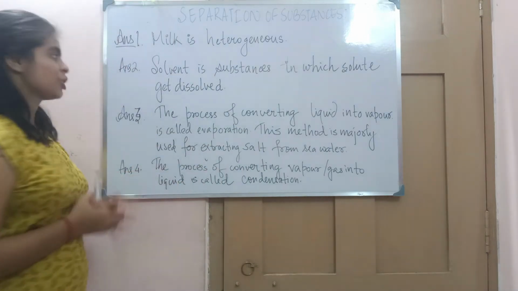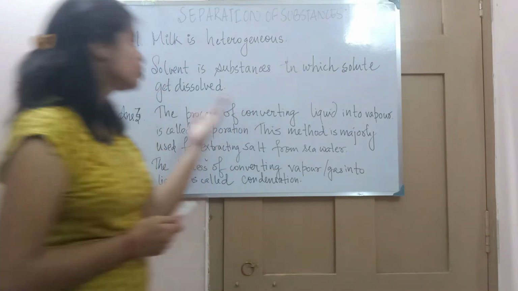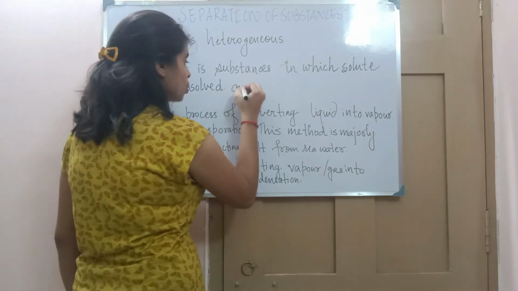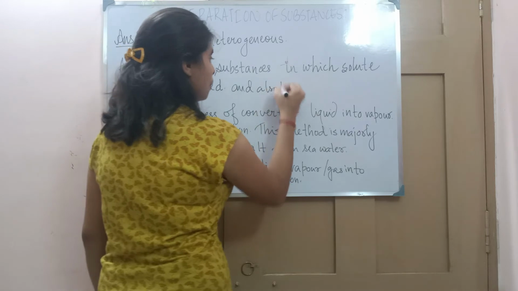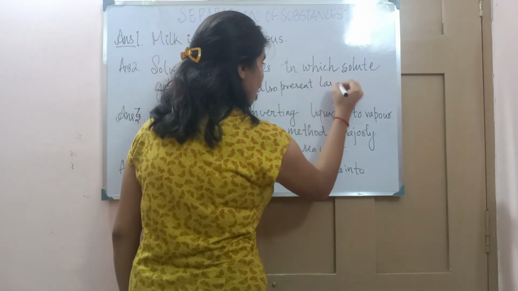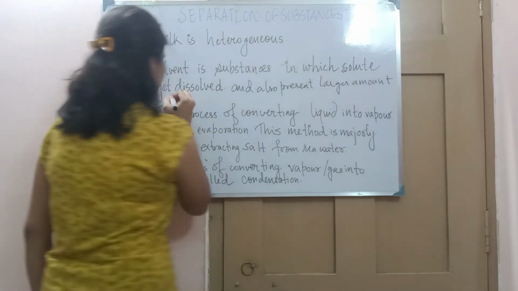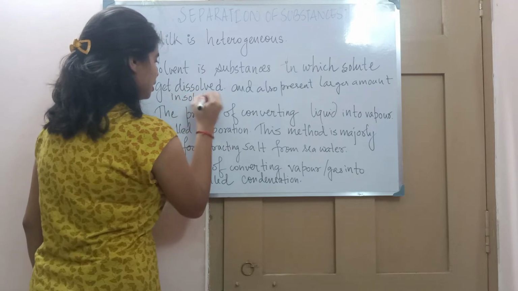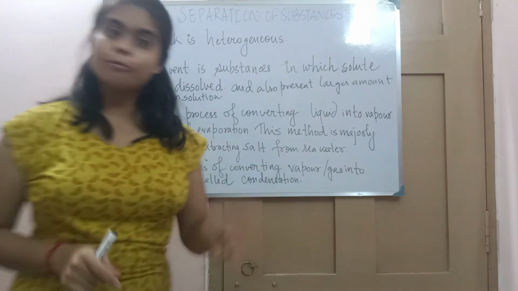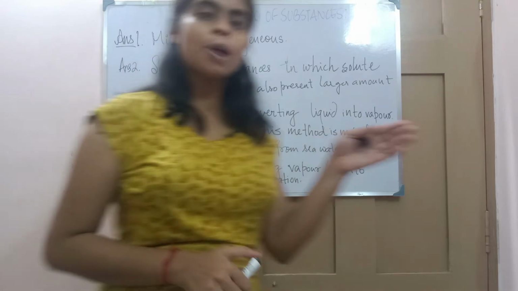Now comes the second question: what is a solvent? A solvent is a substance in which the solute gets dissolved, and also it is present in the maximum or larger amount in a solution. Okay, so what is a solvent? A solvent is a substance in which the solute gets dissolved, and it is present in a larger amount in the solution.